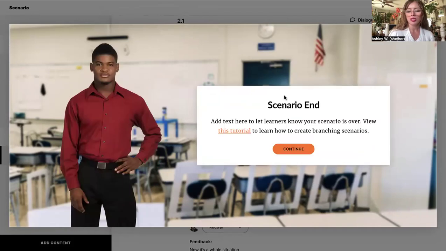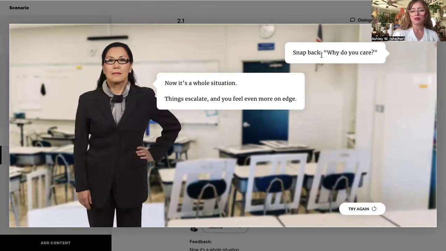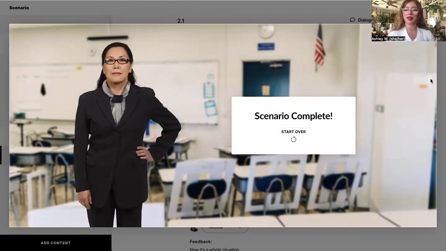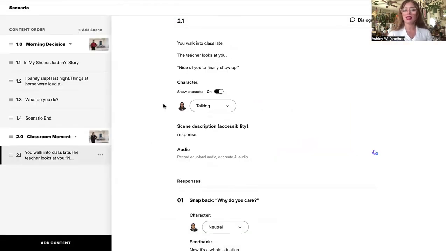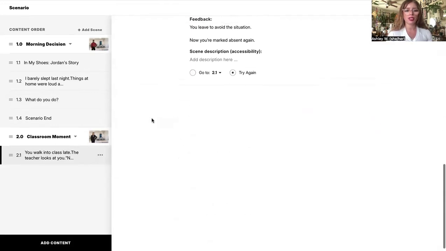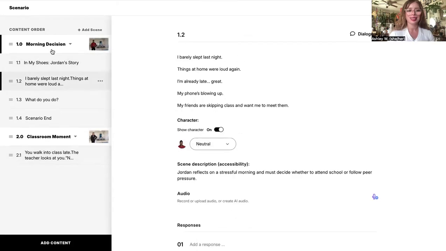Here's our go to class option and then continue. So this is the professor. And then these are the responses, the feedback options. And then this would be the best response and continue. And then that's the end of the scenario. Personally, I felt like this one was a little bit more straightforward and quicker to use compared to your scenario. But yeah, that's everything.